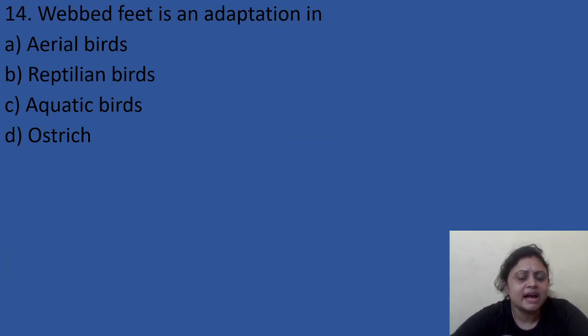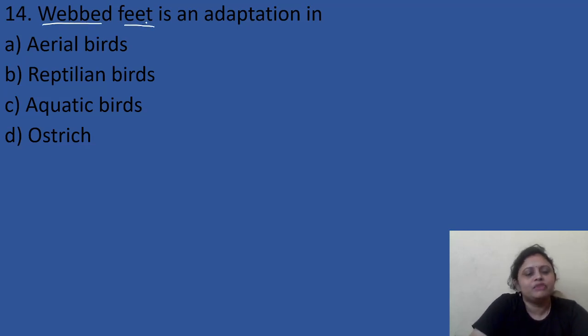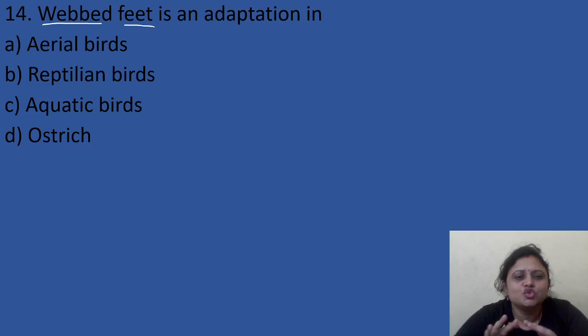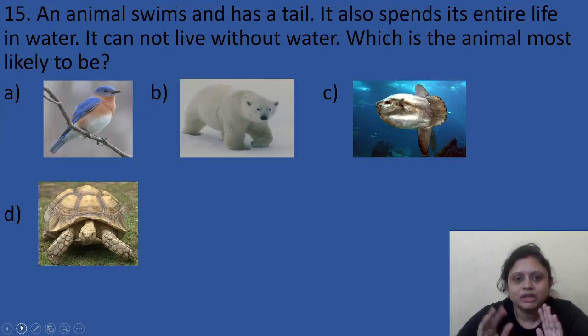Webbed feet is an adaptation in option A, aerial birds, B, reptilian birds, C, aquatic birds, D, ostrich. Do you have any idea? Webbed feet are an adaptation for movement in water. So birds which live in water, what do we call them? These are the aquatic birds. Got it? Let's move to the last question.